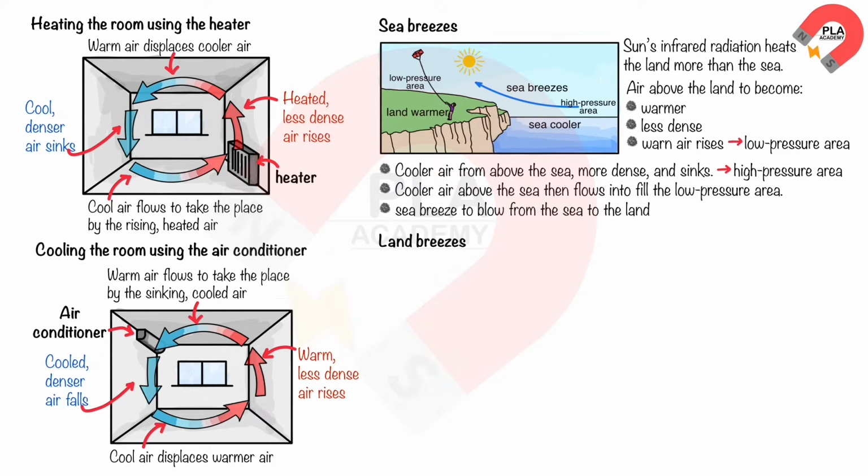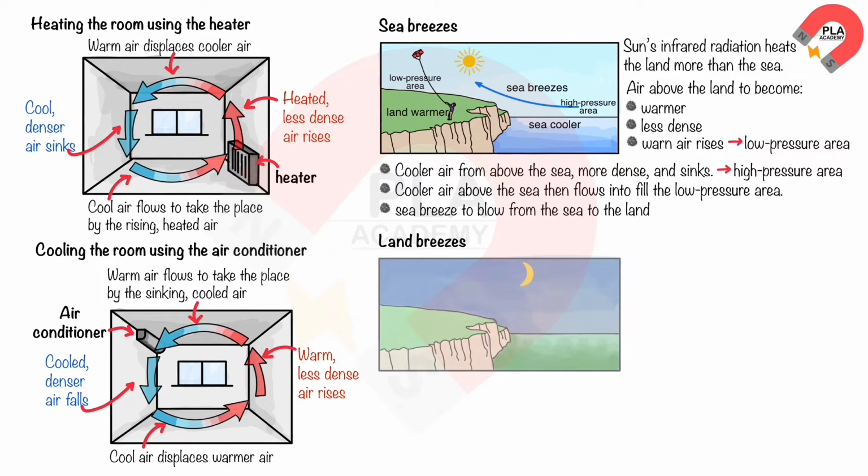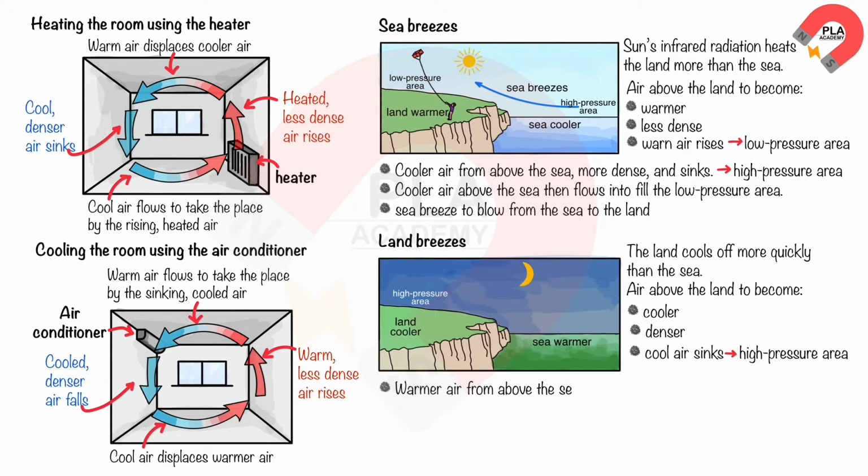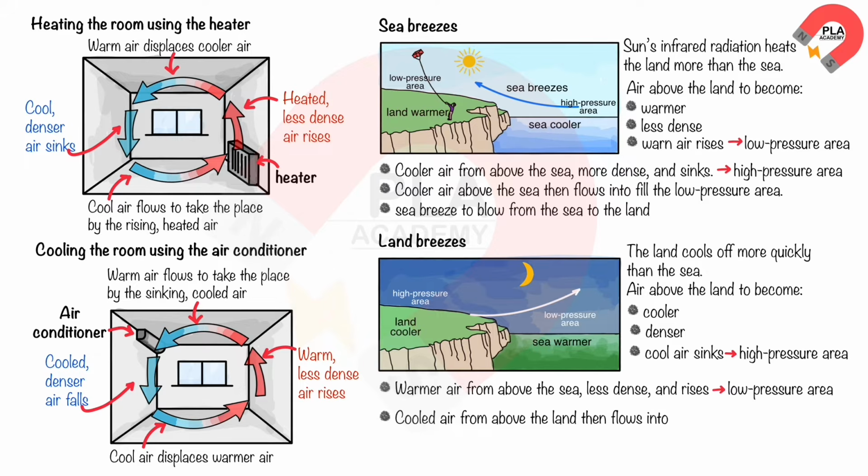Land breezes. A land breeze is the reverse process of a sea breeze. During the night, the land cools off more quickly than the sea. This causes the air above the land to become cooler and denser than the air above the sea. The cooler air above the land sinks, creating a high-pressure area. Warmer air from above the sea, which is less dense, rises to create a low-pressure area. The cooler air from above the land then flows in to fill the low-pressure area. This convection current causes a land breeze to blow from the land to the sea.